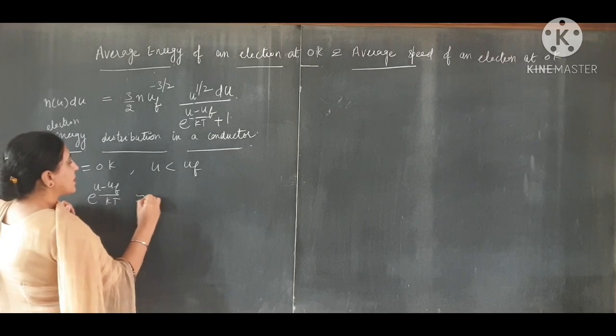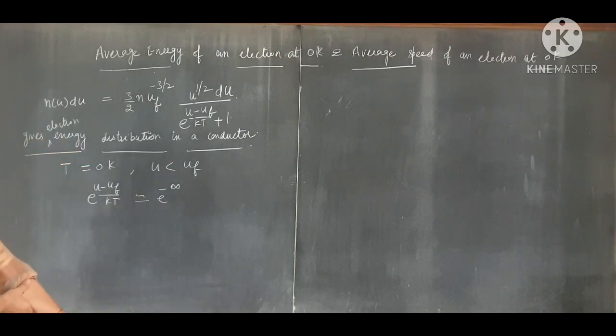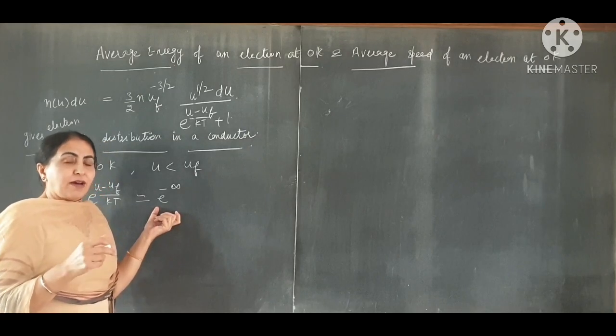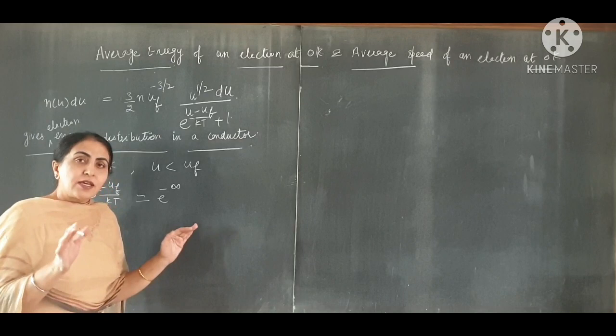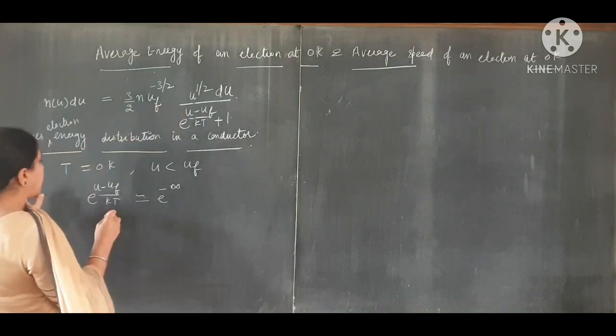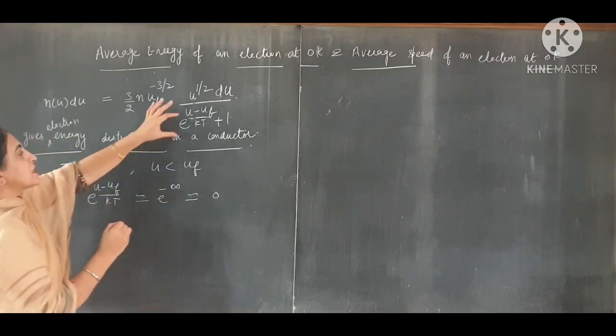So this is approximately equal to e raised to power minus infinity, which becomes 1 over infinity, that is 0. Clear? So this term is approximately equal to 0.